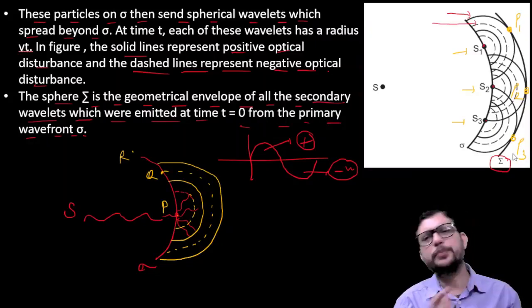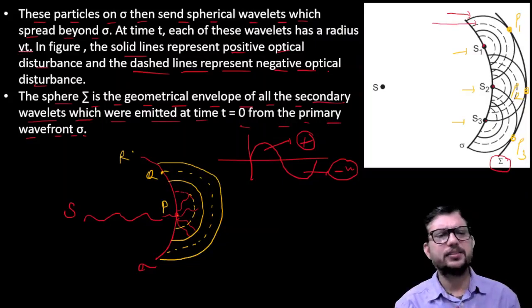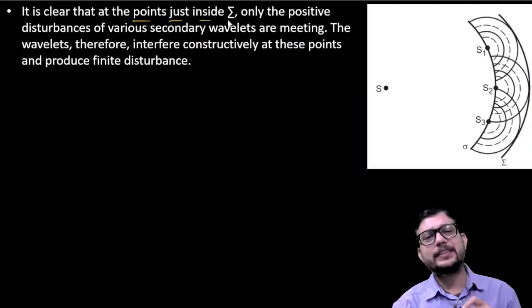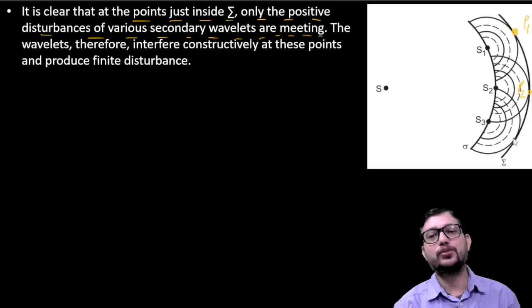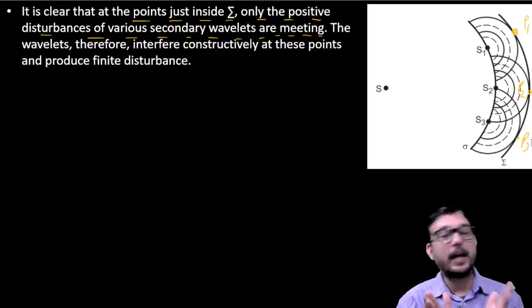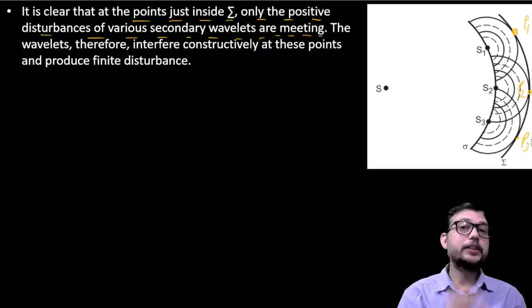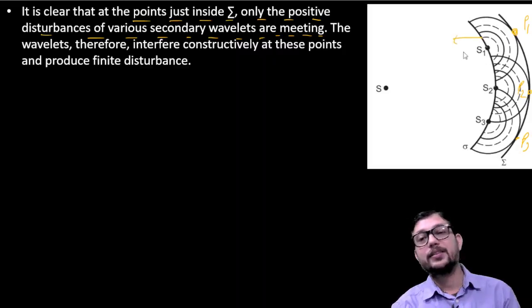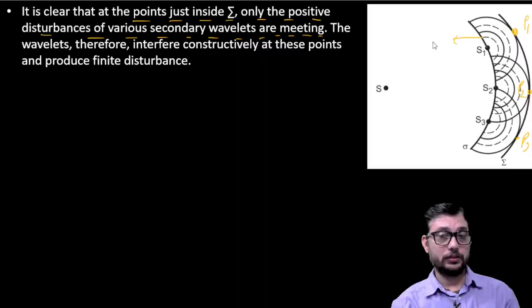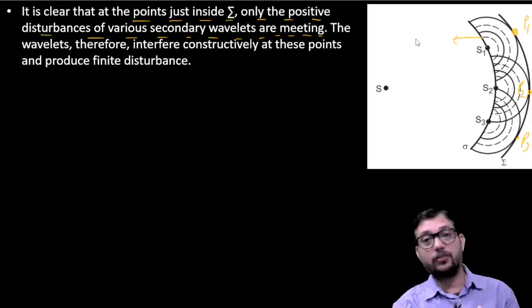What does it mean? It means we can simply say that at the points just inside sigma, only the positive disturbance of various secondary wavelets is meeting. So these are the points, as I have told you, P1, this is P2, this is P3. These points are the points of positive disturbance, whereas if we talk about the points S1, S2, S3, then these are the points which are at the side of the negative optical disturbance.